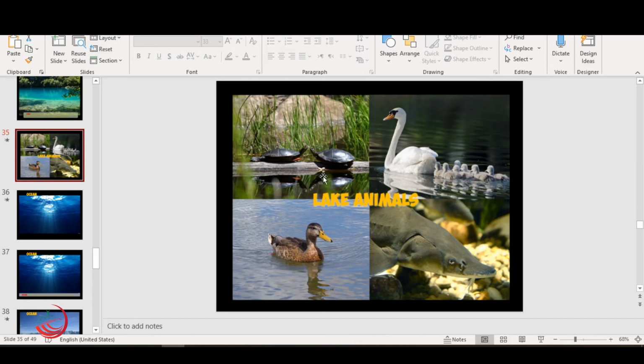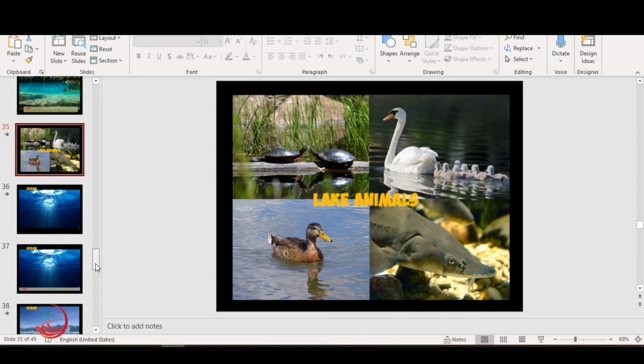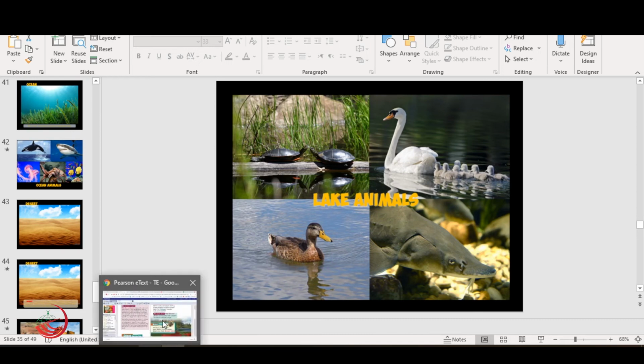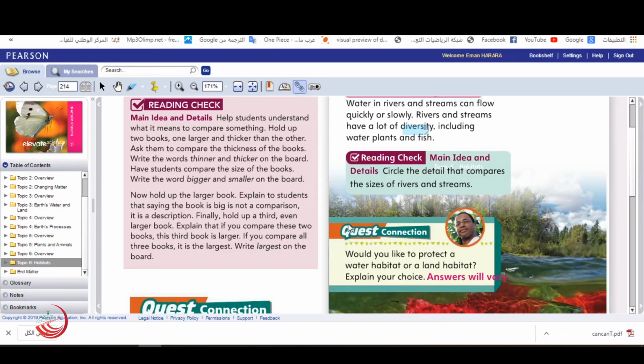The lake is very similar to the river and the streams. You can find ducks, swans, turtles, and different kinds of animals. So here were the different kinds of animals that we can find in the rivers and the streams.